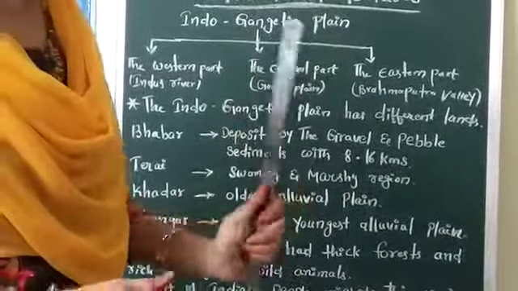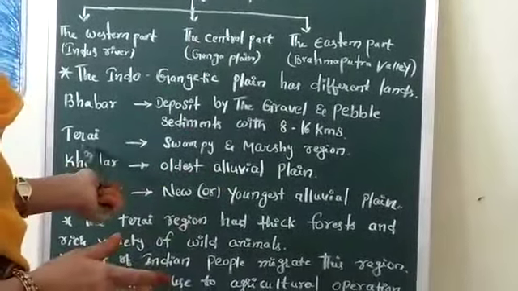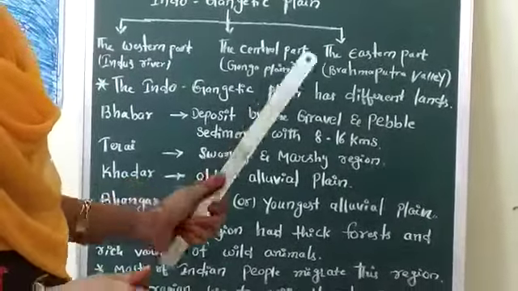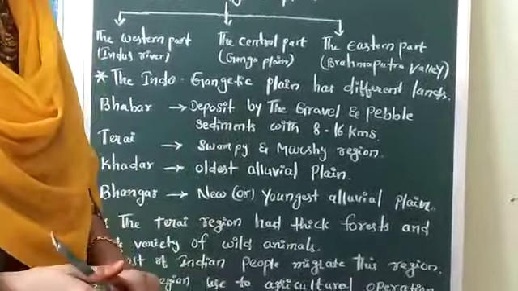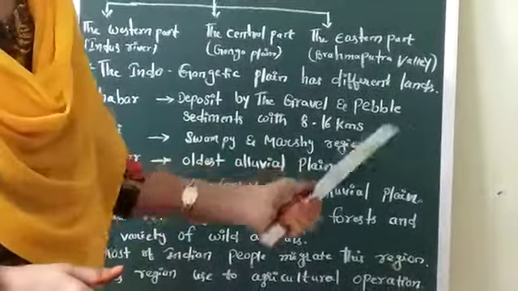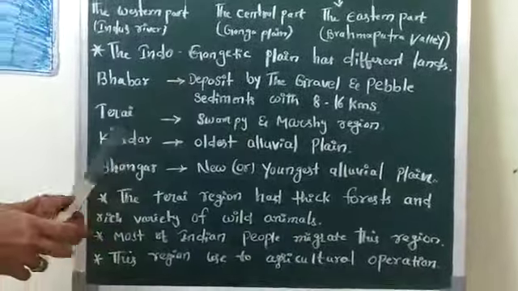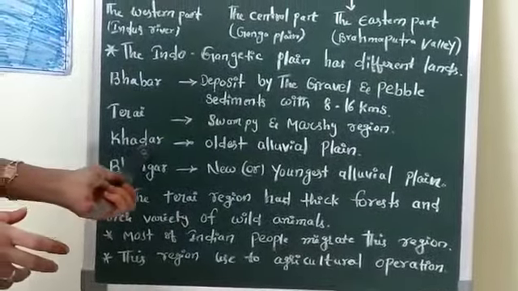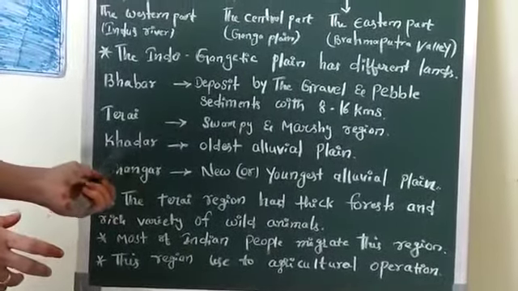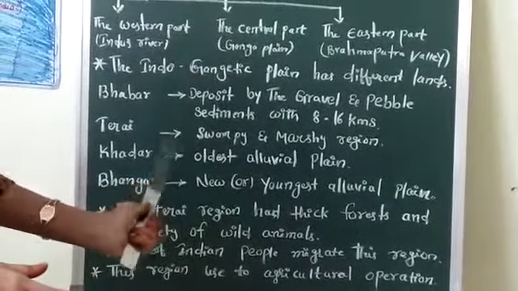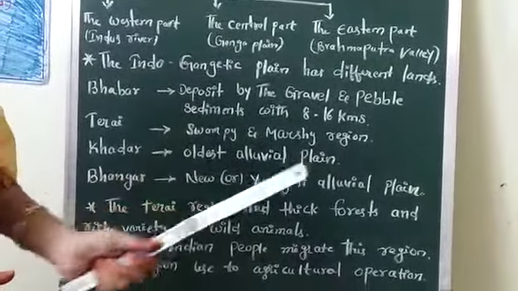South of the Babar is called Terai. The Terai means a swampy and marshy region. South of the Terai is called Khadar. The Khadar means the oldest alluvial plain.